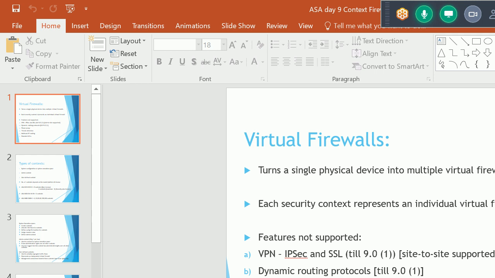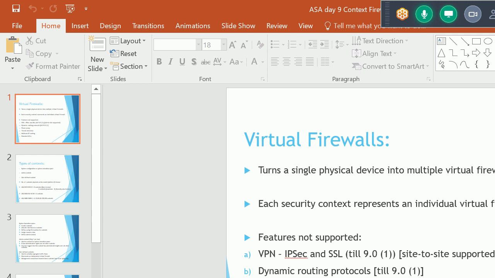These are the features which are not supported in a context. The first one is standard ACL. The second one is multicast routing. The third one is threat detection. Last is phone proxy, and dynamic routing protocols.